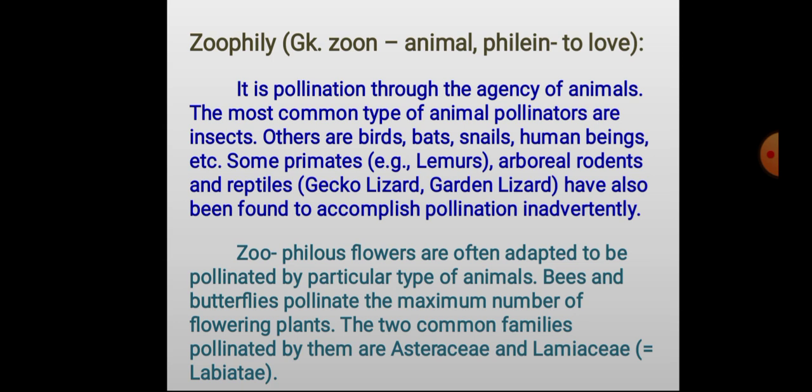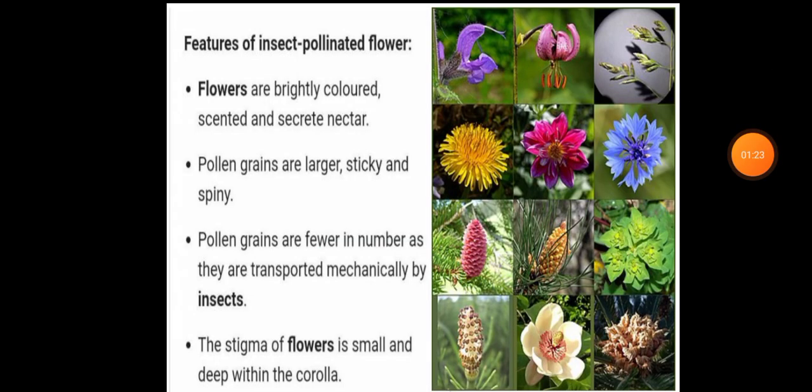Bees and butterflies pollinate the maximum number of flowering plants. The two common families pollinated by them are Asteraceae and Lamiaceae. Now we will discuss some main features of insect pollinated flowers. What exactly are the main features to attract insects or to pollinate through biotic agents?